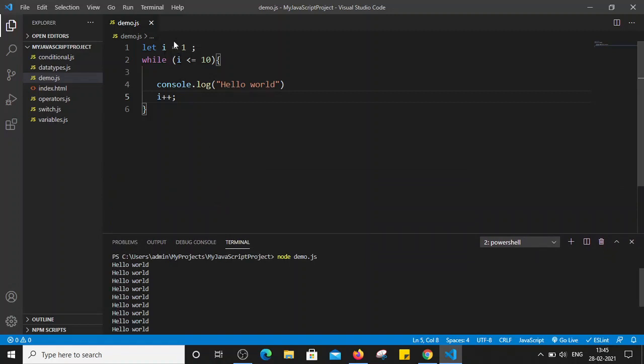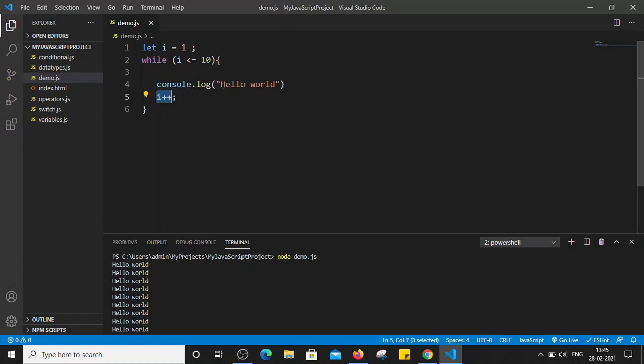First the value of i is equal to 1, right? Then we are checking the condition whether 1 is less than or equal to 10. It is true. Then we are entering here and we are printing hello world on the terminal. Now we are using i plus plus here. That increases the value of i by 1. So now the value of i becomes 2 here, right? So i is equal to i plus 1.